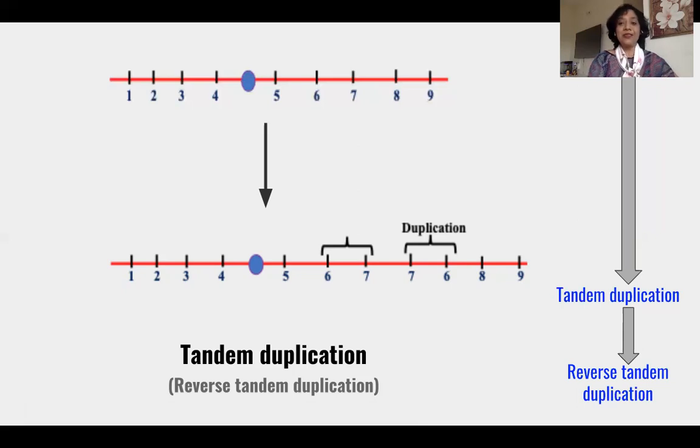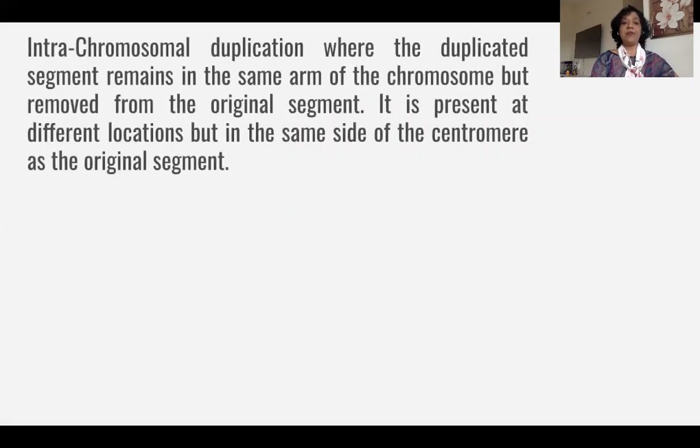I hope you have understood. It's very simple. Think logically, you will understand what I have been saying. Now, intrachromosomal duplication is where the duplicated segment remains on the same chromosome.